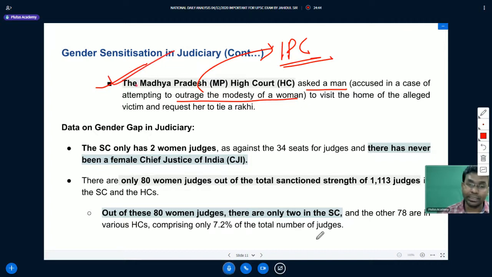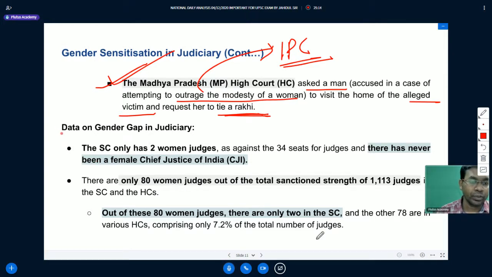This Madhya Pradesh High Court asked that man to visit the home of the alleged victim and request her to tie a rakhi. This is not in line with the standard that the judiciary should be following. That's why the Supreme Court of India has asked the Attorney General and others to suggest some measures that can be taken to have gender sensitization among the higher judiciary.